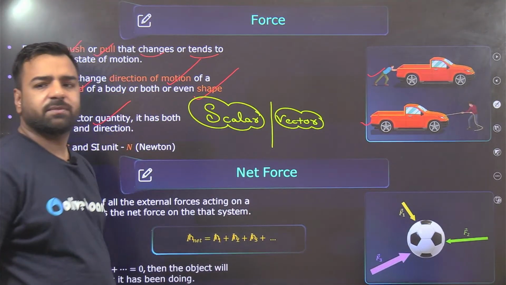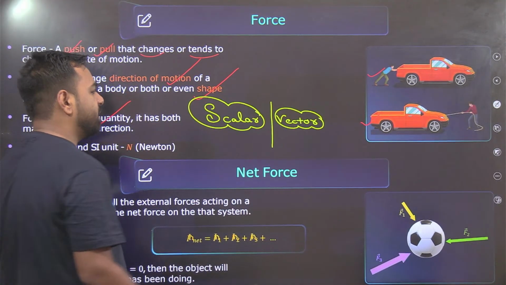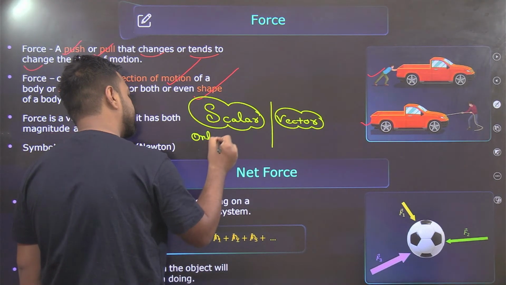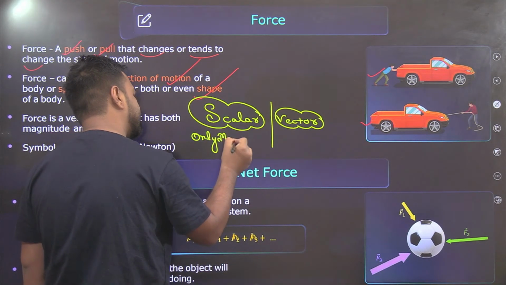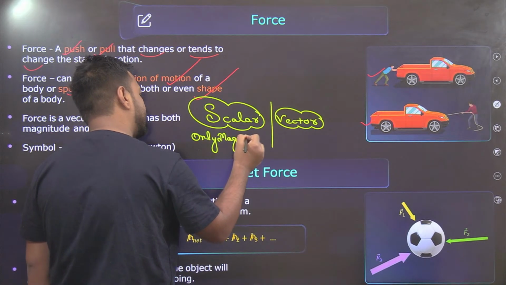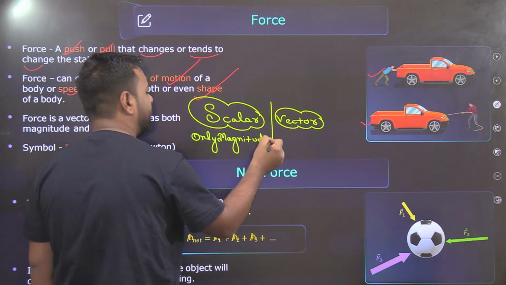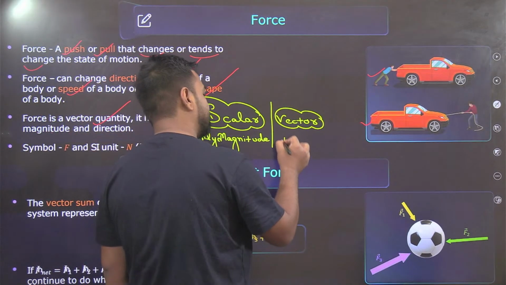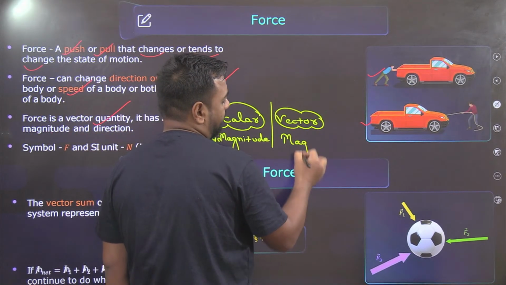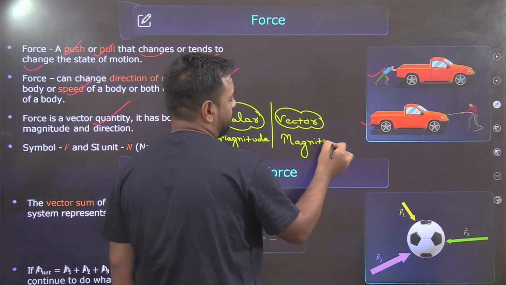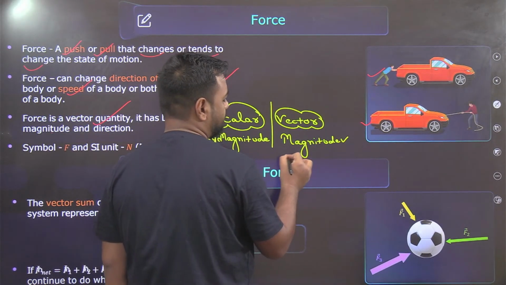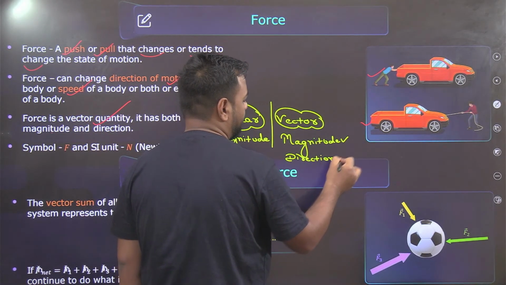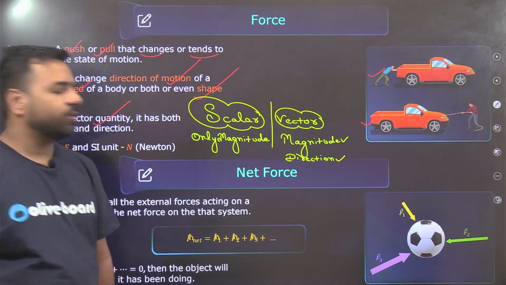So what's the difference between the two? See, scalar quantities are the ones that have only magnitude. Scalar quantities only have magnitude, they have no direction. But in the case of vectors, they have both magnitude as well as direction, right? So the vector quantities have both magnitude and direction.